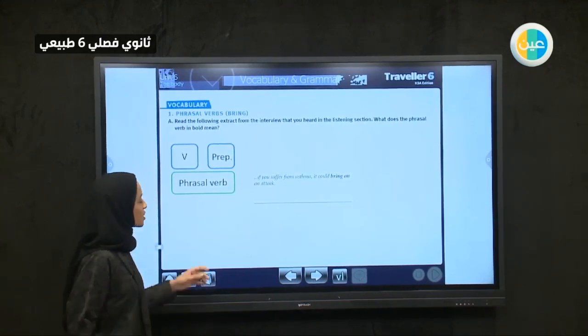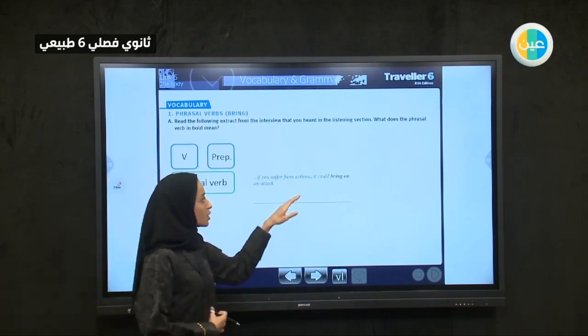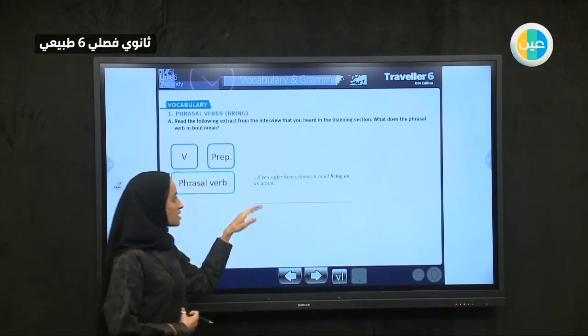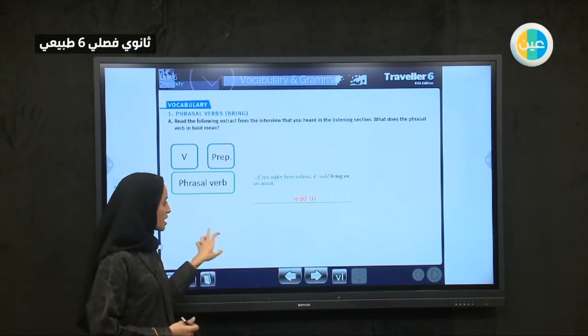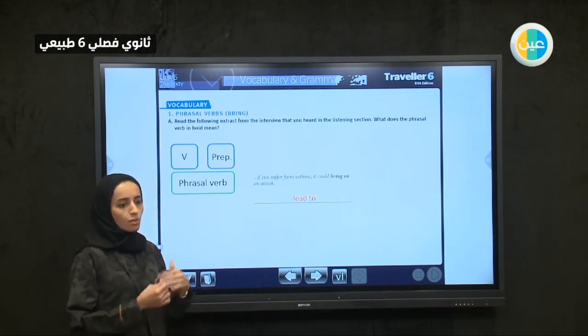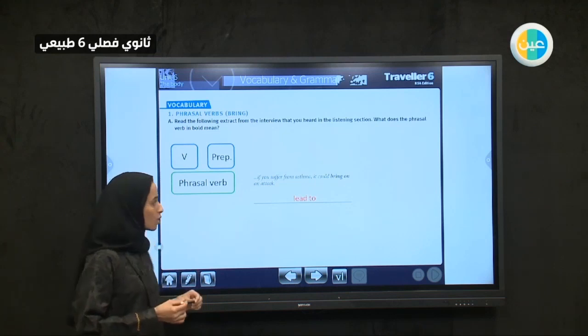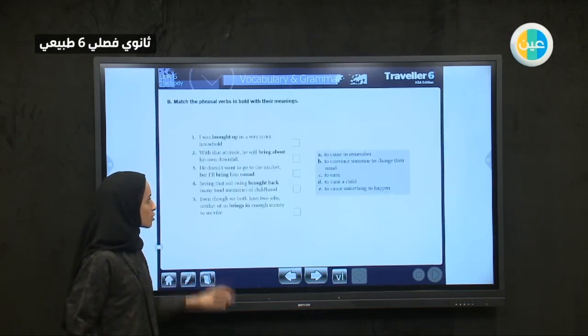Okay, so let's read this sentence. If you suffer from asthma, it could bring on an attack. What is bringing on? If something is bringing on another thing, it would lead to it. So if you have this thing, it will bring on, it will cause you asthma. So this is about the phrasal verbs. So let's try to do the exercise.